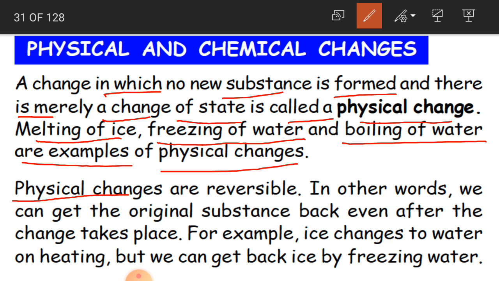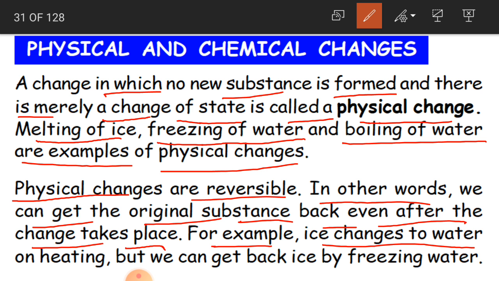And physical changes are reversible. Reversible in the sense, if ice is becoming water, then water also can become ice. So this change we call reversible. In other words, we get the original substance back even after the change takes place. For example, ice changes to water on heating, but we get back ice by freezing water. So in this physical change, we get the original substance.